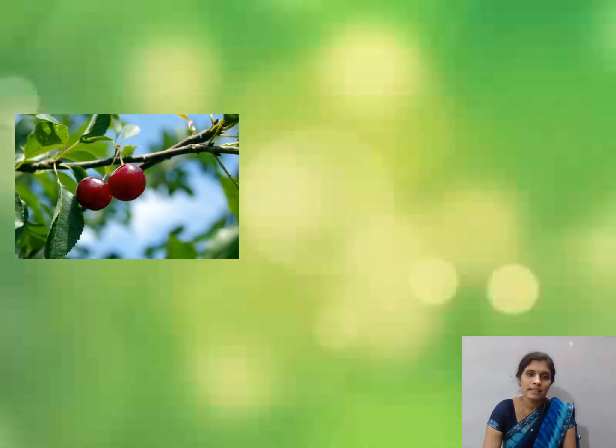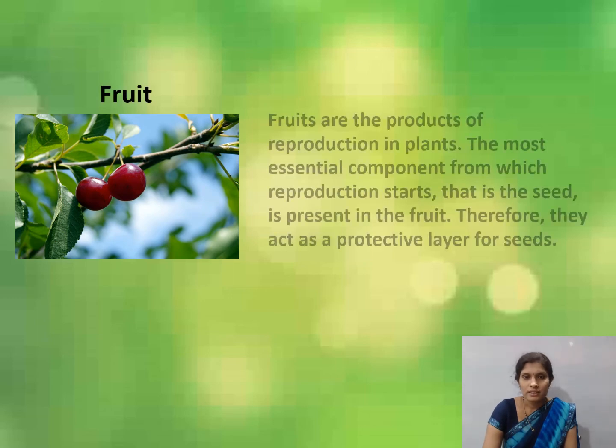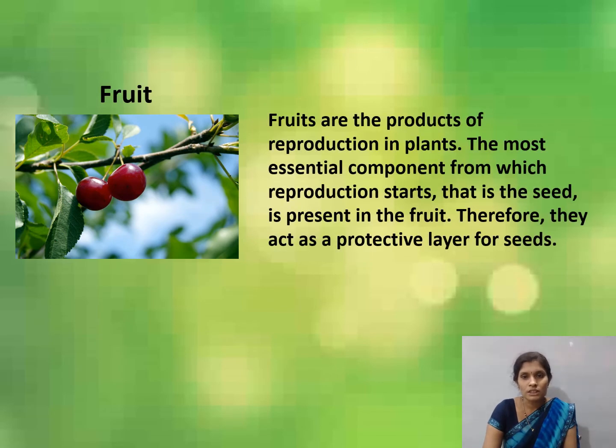Next, which part is this? Yes, identify, children. Good. Fruit. Fruits are the products of reproduction in plants. The most essential component from which reproduction starts, that is the seed, is present in the fruit.